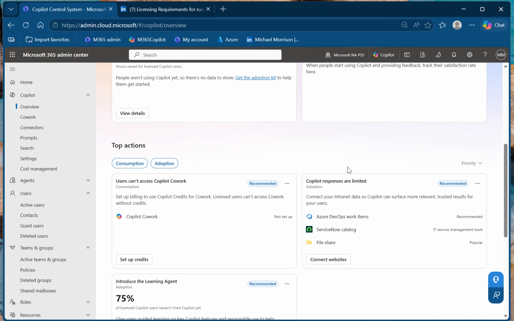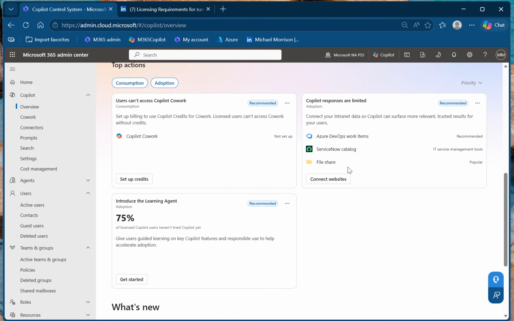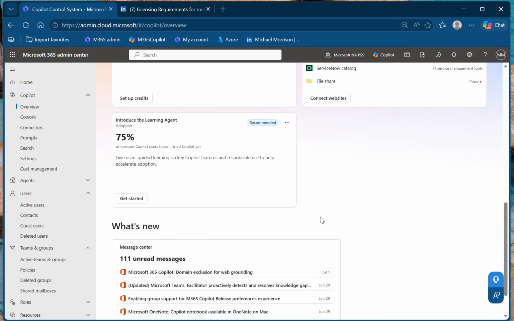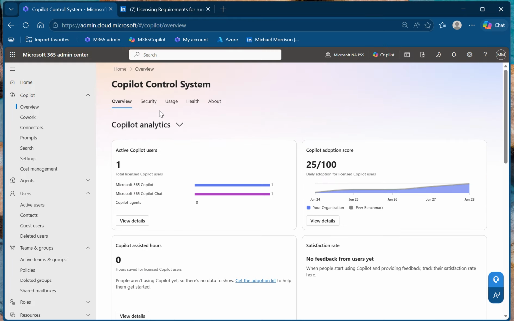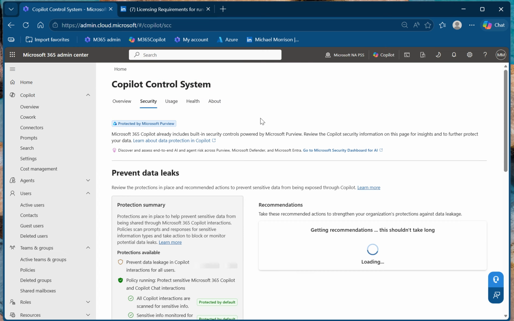So here we have a bunch of the views, responses, etc. Different things to give users, the learning agent, so they can start to learn how to use Cowork. All these things we can push out to the users through here.